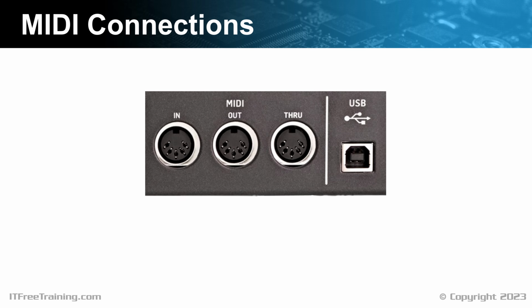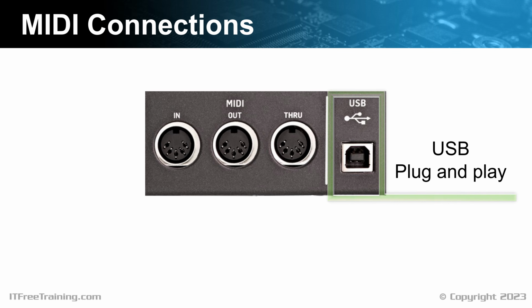If you have a look at a MIDI device, you may have some ports like these. Depending on the instrument, there may be more or fewer ports. Modern instruments generally have a USB port, which makes things easy, as it will be plug and play. Like any other USB device, you just need to plug it in. Some modern instruments may also support networking or Bluetooth. The old standard of MIDI uses a 5-pin DIN plug. In this example, there are 3 DIN plugs on this instrument. However, your instrument may have no DIN plugs, 1 or more.